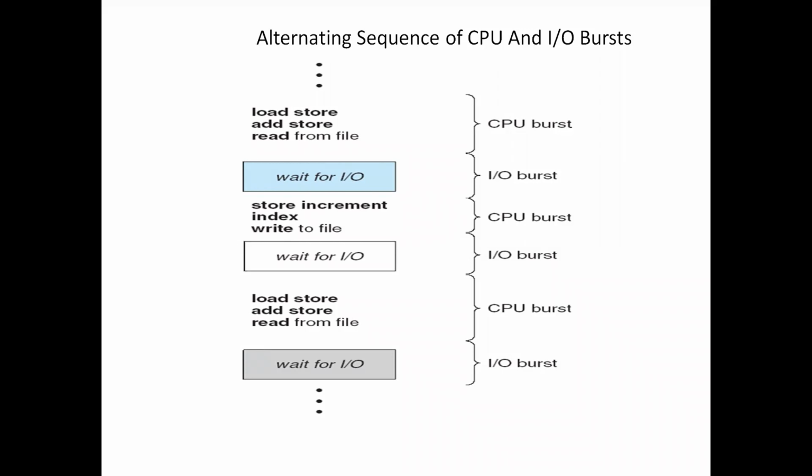Always the program's execution starts with the CPU burst and ends with the CPU burst only. But in between, we'll be having a cycle of CPU burst and IO burst, CPU burst and IO burst. Like this, the process will get executed.